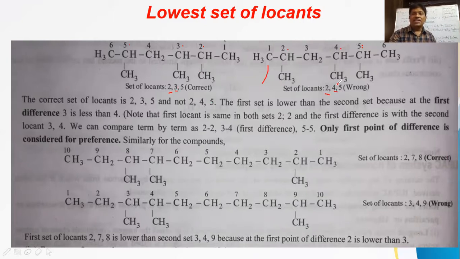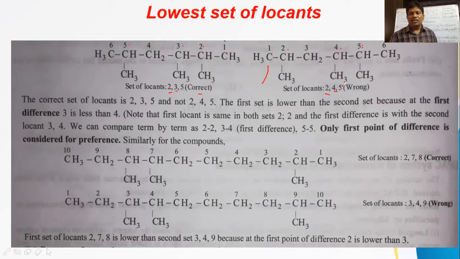So in the second set, we are getting 3 and 4. In the second set, 3 is lower than 4, right? That's why this is to be taken as the correct thing. This numbering is to be taken as correct: numbering to be given from right side to left side only, but not left side to right side. Are you getting the concept? So we need not check further. The third set is 5 and 5; the third set need not be checked.